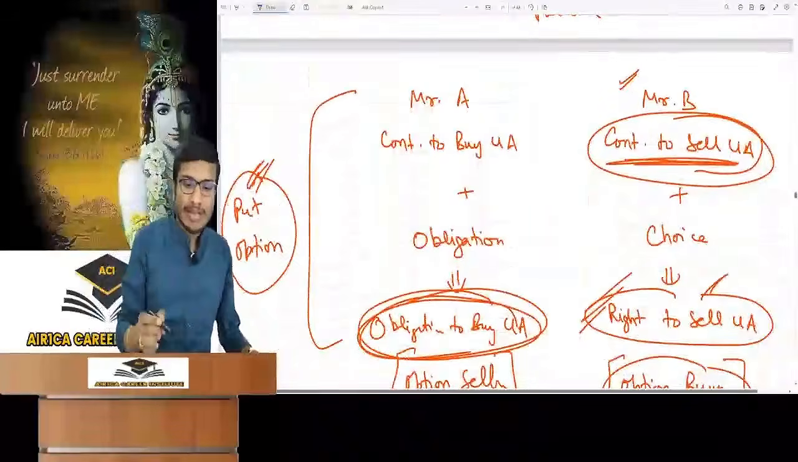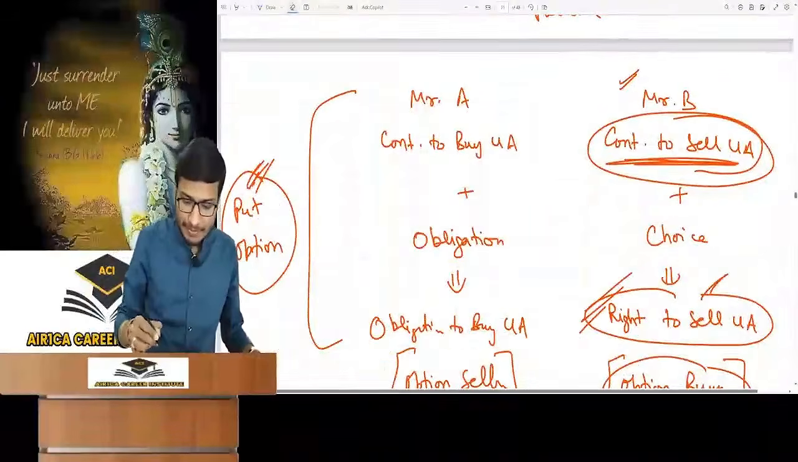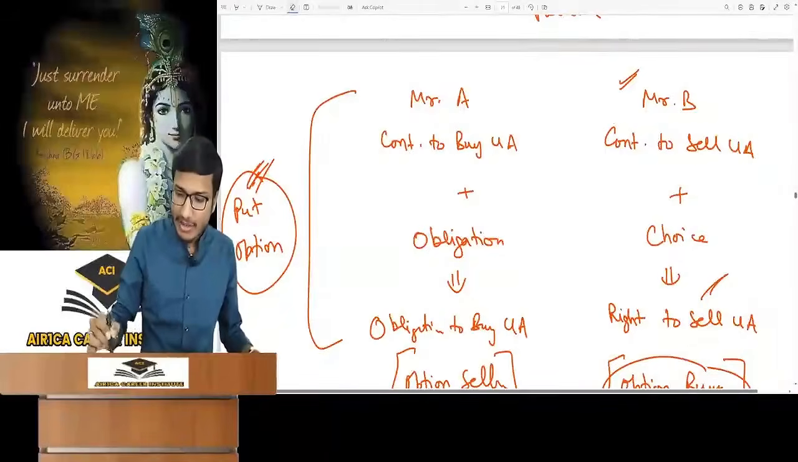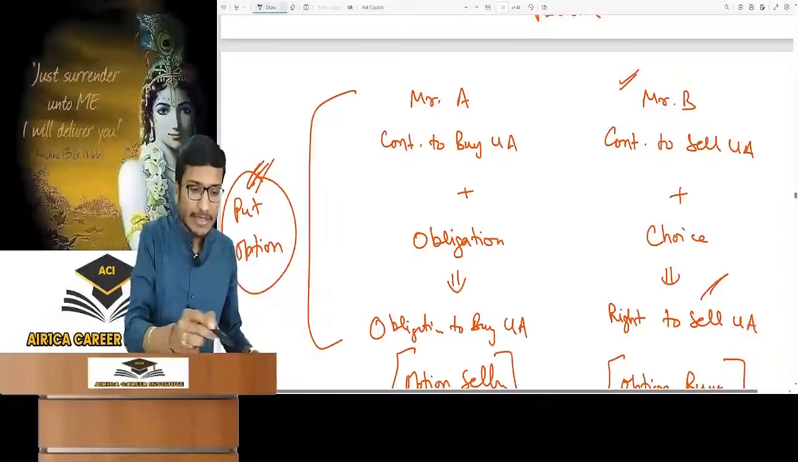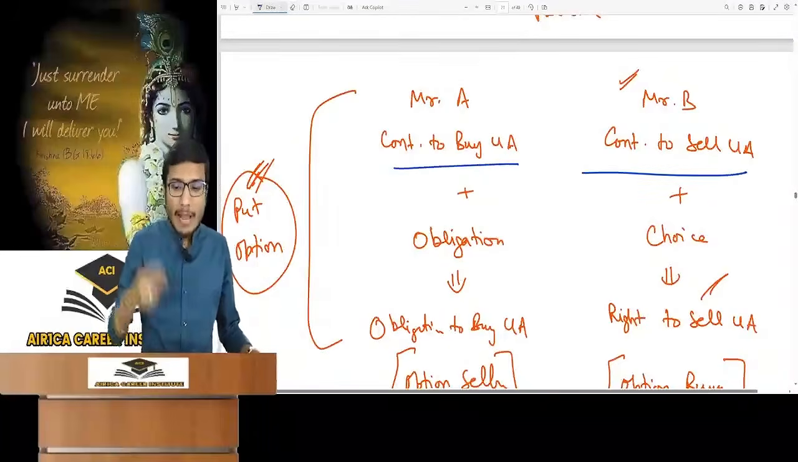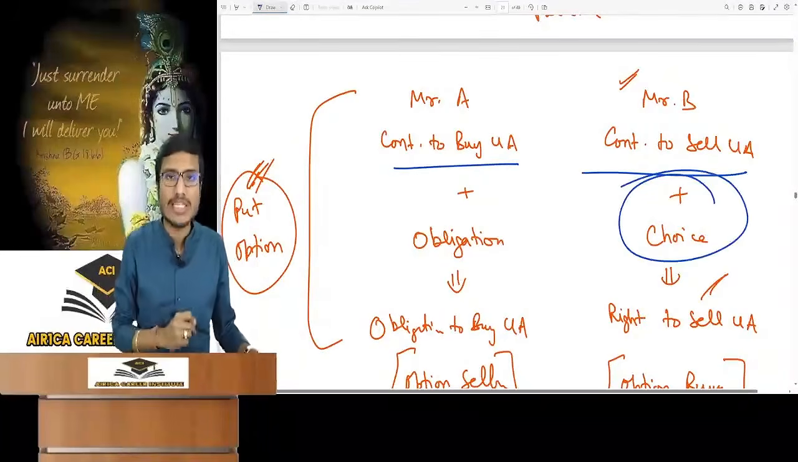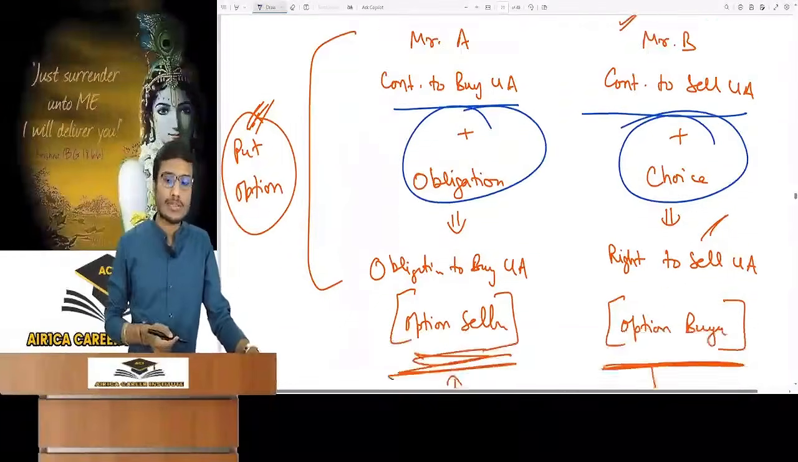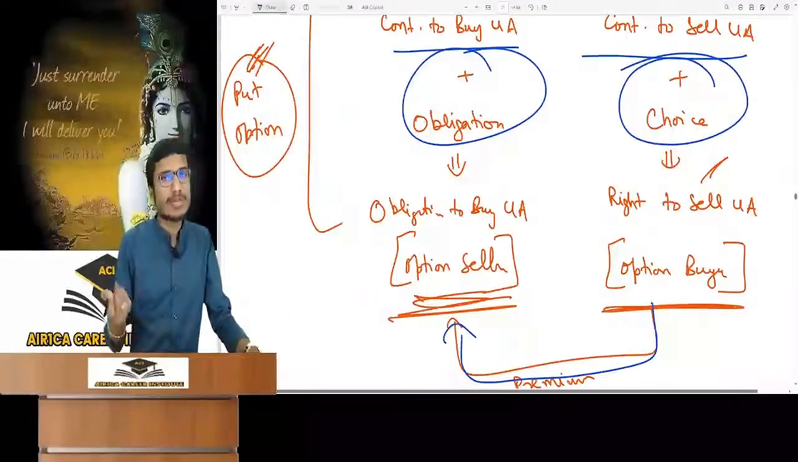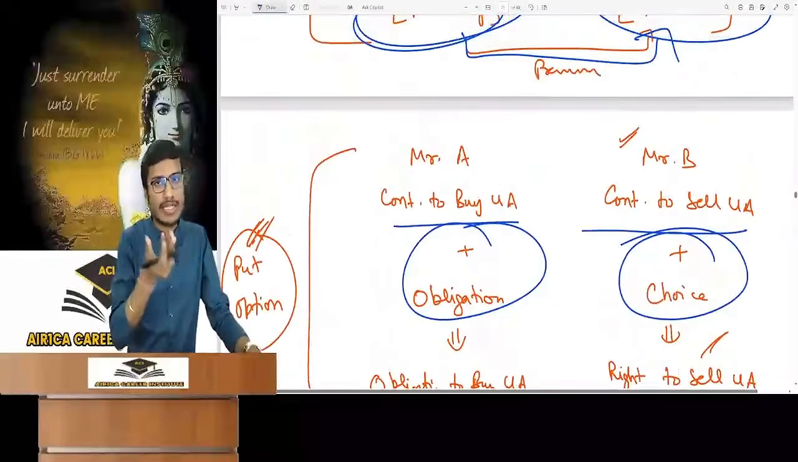Now see the second one. Mr. A had the contract to buy underlying asset. Mr. B contracted to sell. This time Mr. B said that I want choice. A said, okay, I will keep the obligation. So now who will give the premium to whom? Mr. B will give it to Mr. A. The one who has taken the option will give it.